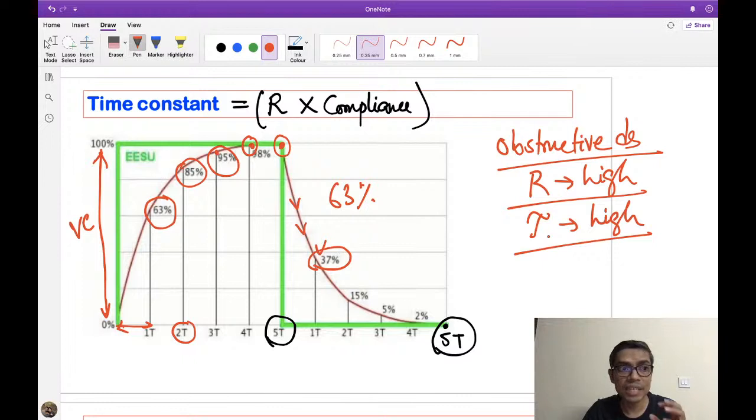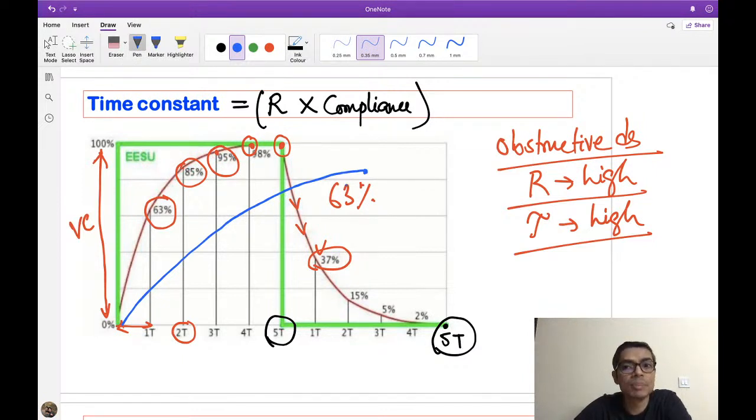That means you require huge time to complete filling of the lung. That's why remember, if the person is suffering from obstructive disease like emphysema, the curve will look like this. The slow filling of the lung is going on like this. That means you require more time constants for complete filling of the lung. Time constant is much higher.